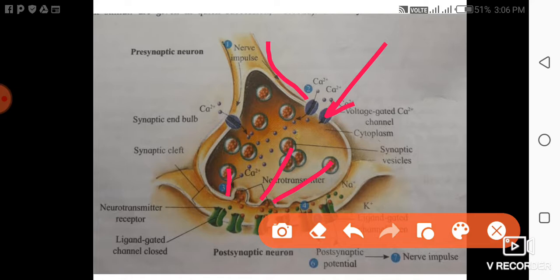Then they will break, releasing the neurotransmitters into the synaptic cleft. The neurotransmitters are received by the receptors which are present on the postsynaptic membrane. As soon as they reach the postsynaptic membrane, we can say the nerve impulse is transferred to the adjacent neuron.